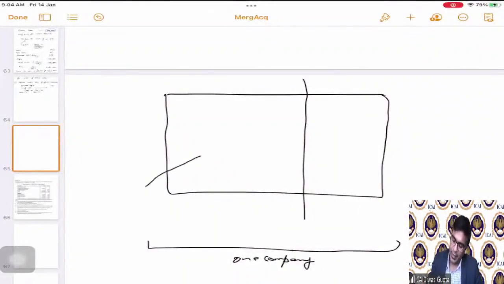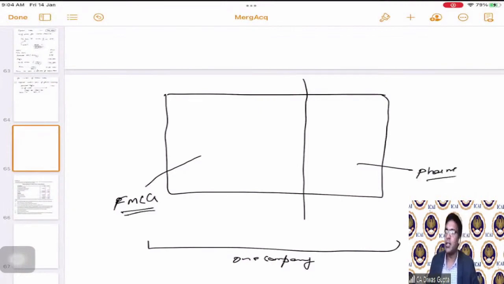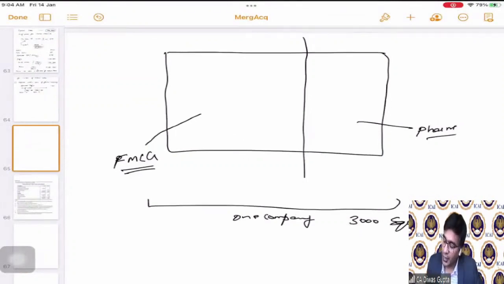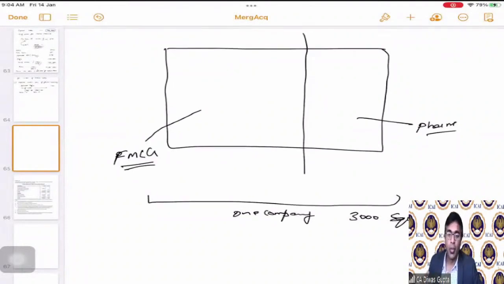One is FMCG, because FMCG is a big business, hence a big box for FMCG, and a smaller box for pharma, because pharma is a smaller business, correct? As of now, it is one company, and one company has 3,000 equity shares issued, correct? Now, we have just moved this pharma segment to the new company.